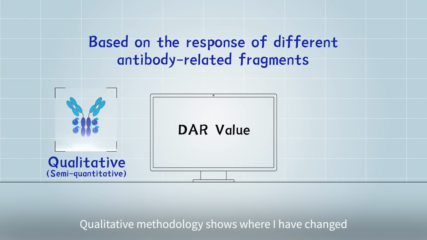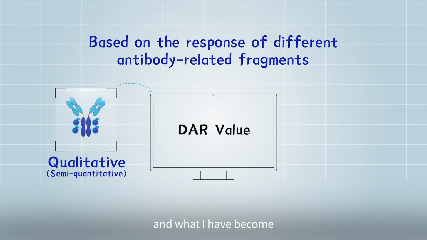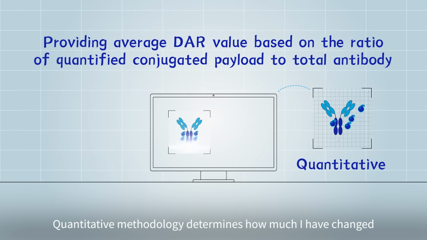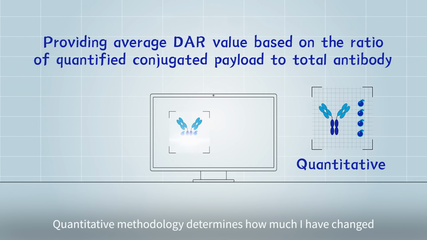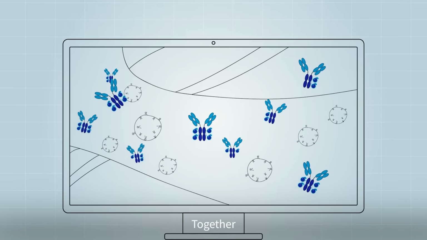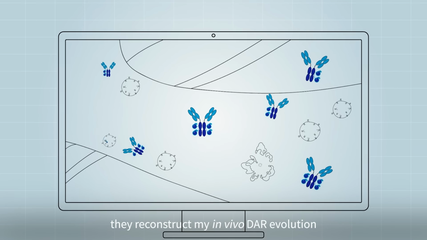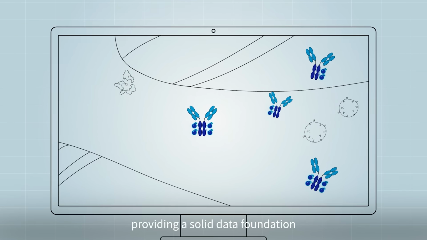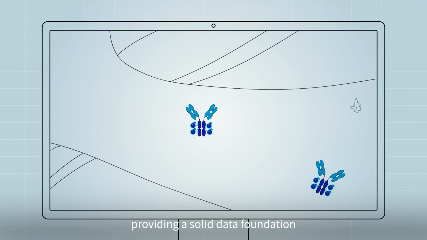Qualitative methodology shows where I have changed and what I have become. Quantitative methodology determines how much I have changed. Together, they reconstruct my in vivo DAR evolution, providing a solid data foundation.